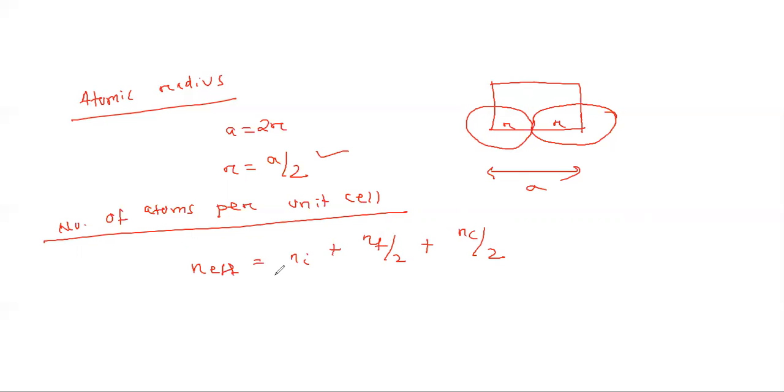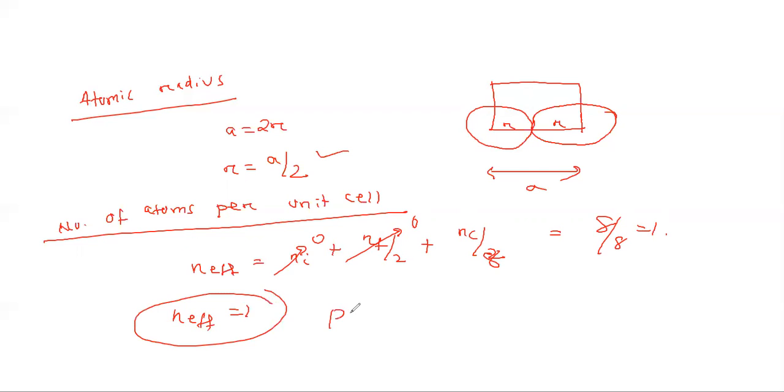So if we put, this is 0, this is 0, this is 8. The corner has 8 atoms, 8 by 8 equals 1. So here n effective is equal to 1. As n effective equals 1, it is the primitive type. Okay, very good.